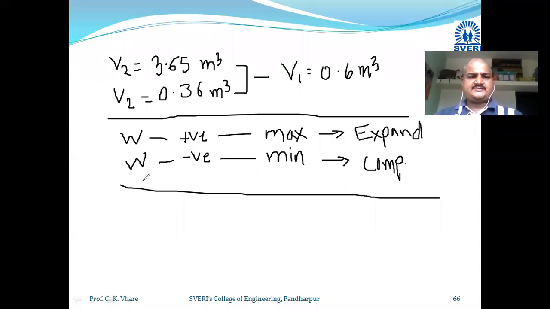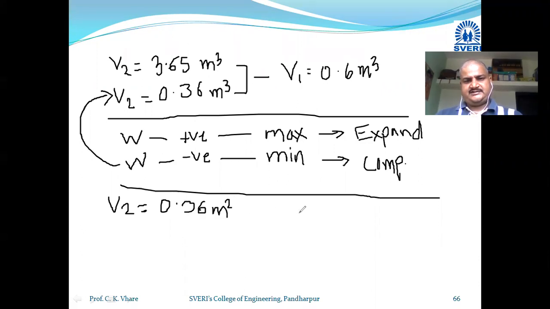Now is our work positive or negative? Negative. Absolutely correct. So our work is negative. That's why we will have to choose our V2 as 0.36. So our first answer is final volume V2 is equal to 0.36 meter cube.